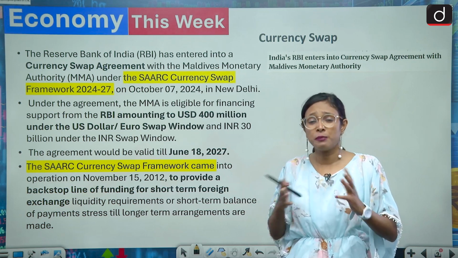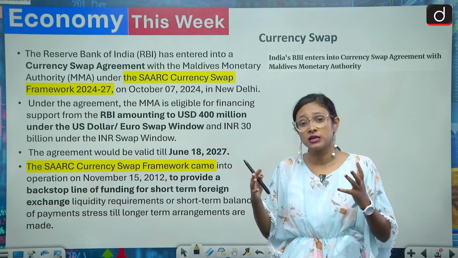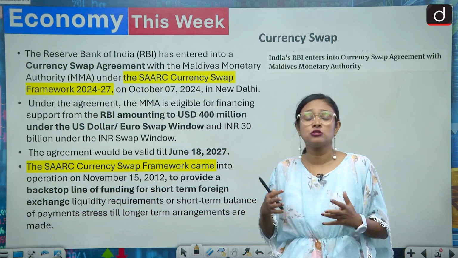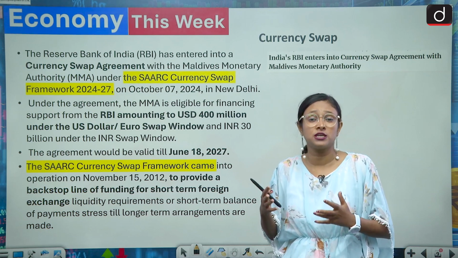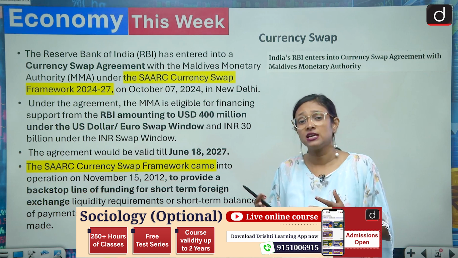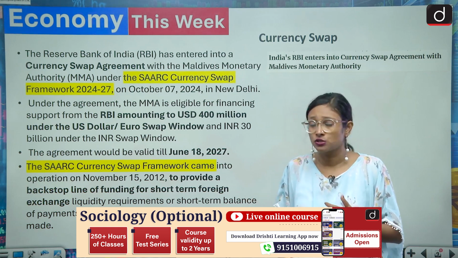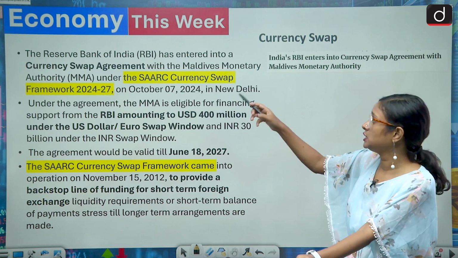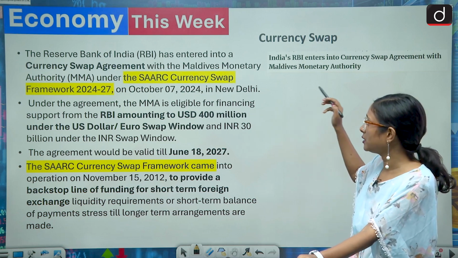So there was a rough patch between India and Maldives, but right now both have decided to improve their relationship, and we can see that they have also visited our country. So there was a currency swap agreement between India and Maldives.